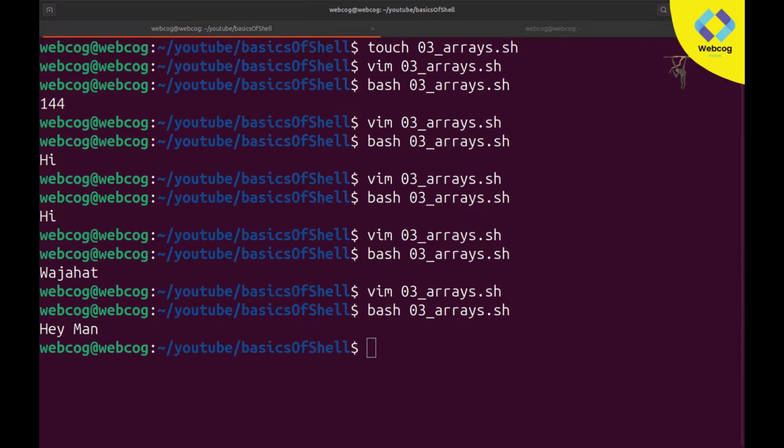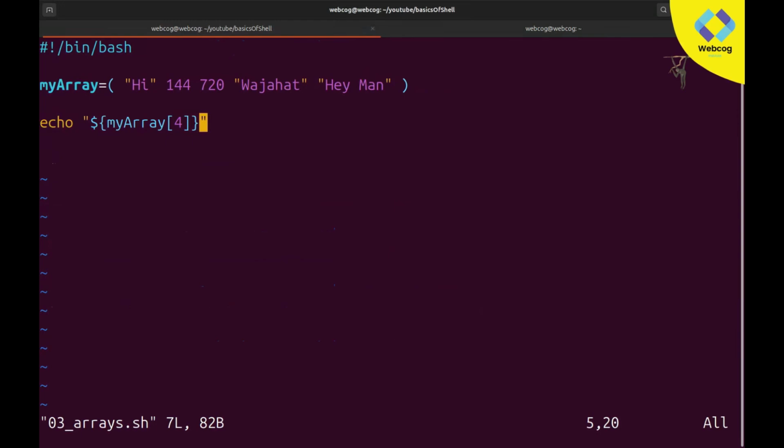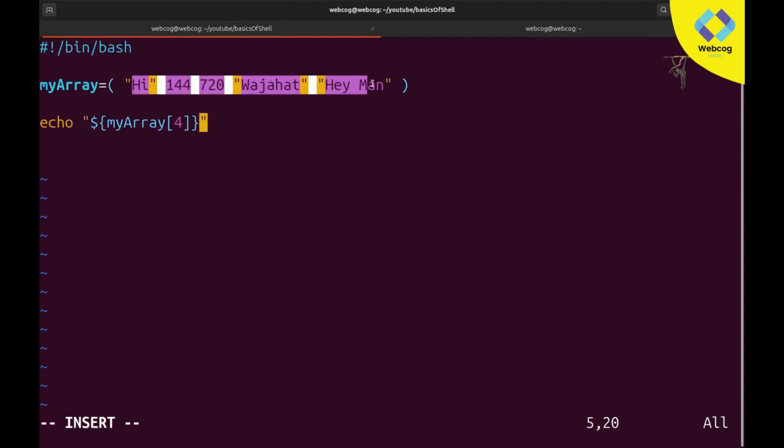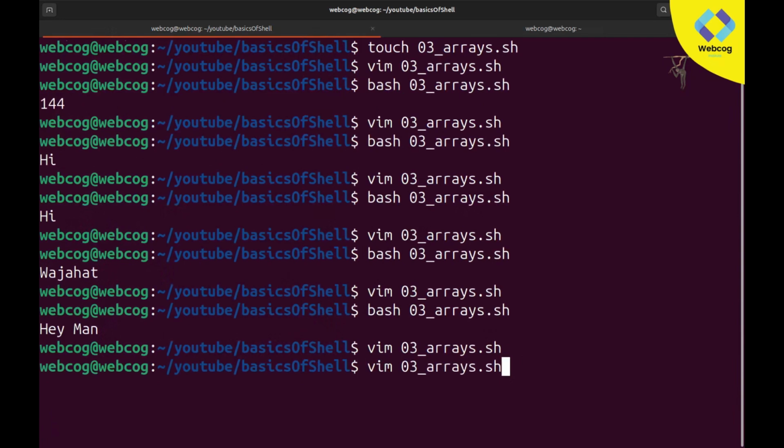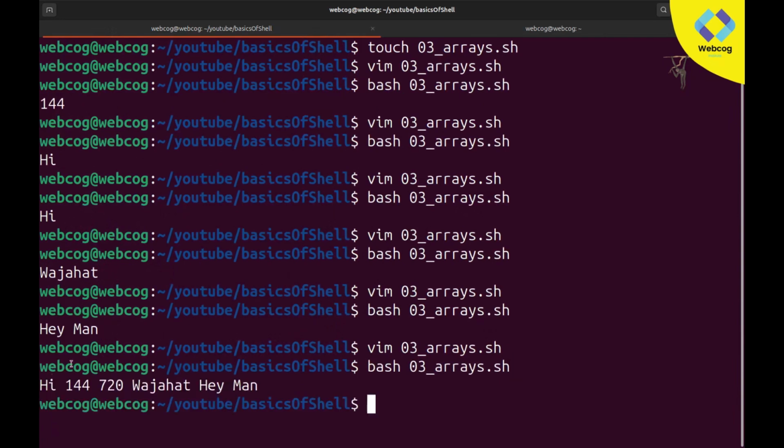This is a method to print a specific value. Next, if you want to print all the values stored in your array, I don't want a fixed value by index number, I want to print all the values which are stored in my array. For this, simply type the asterisk sign in the square brackets. This asterisk sign indicates that it needs to print all the values which are stored here. If I write this, save and press enter, you can see it's printing all values: hey, 1444720, Wajahat and hey man.